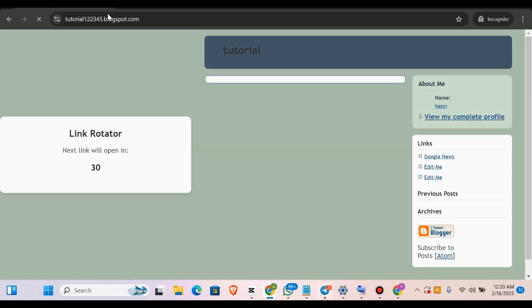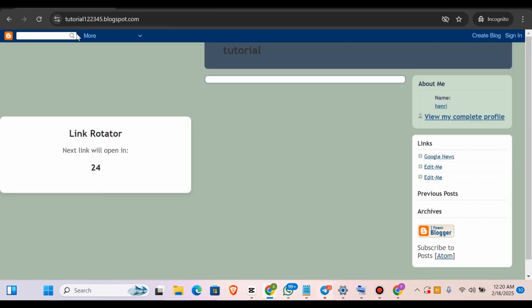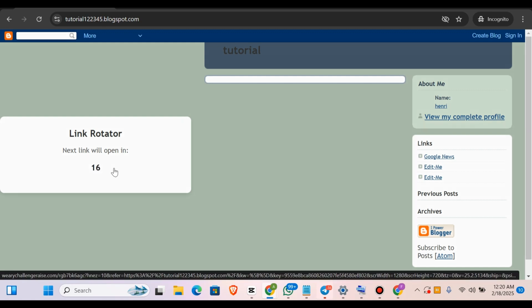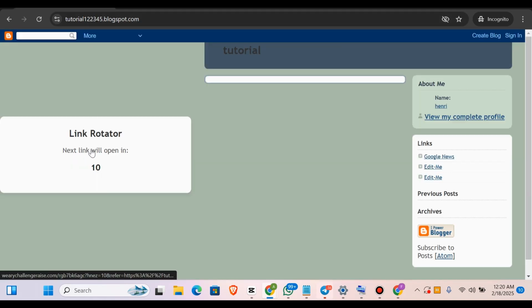Now it's going to take time to start counting downwards for you. So you can see our ads have started running. It's going to take time to run ads backwards for you. Once it gets to 0, there will be different ads. So you can see our first ad is here. So you can see different ads added to this section here.